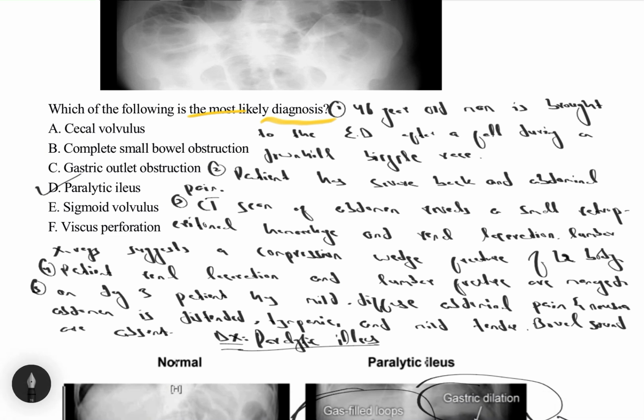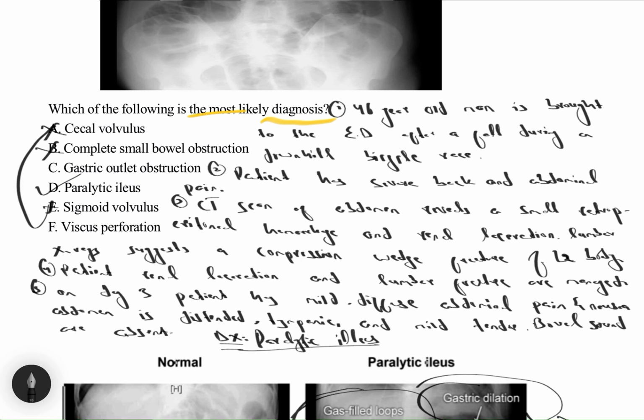Come to the incorrect ones. I will explain choice A and E together because these both are related: cecal volvulus and sigmoid volvulus. So the most common sites of volvulus in adults are the cecum and sigmoid colon. X-ray reveals a transition point at the cecum or sigmoid colon. Patients are usually much older than this man and have a more insidious onset of symptoms. Neither cecal nor sigmoid volvulus is a common complication of trauma.